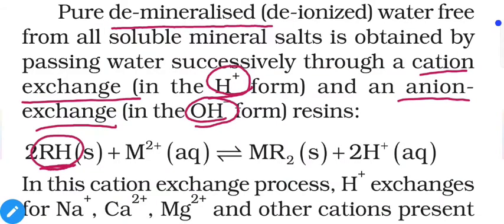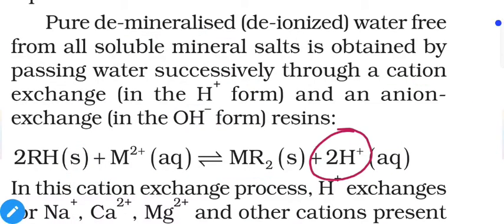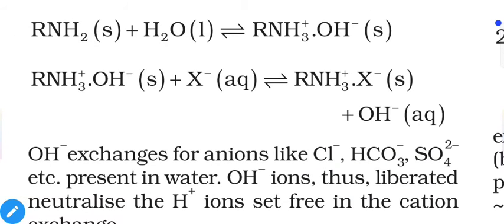First, we will pass the solution through the cation exchange, that means we will pass RH. Our metal will combine with R or resin and it will provide us MR2, and H+ will be added in the water. That means RH is able to remove Na+, Ca2+ and Mg2+ from the water. And because of the addition of H+, the water will turn acidic. Now in the next step we will add anion exchange to remove negative ions from the water.